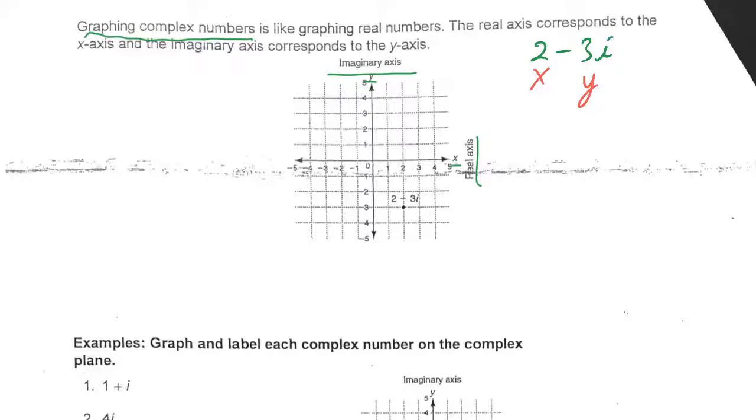If my x was 2, I would go to the right 2. And if my y value was negative 3i, I would go down 1, 2, 3, and that is my point. All right? So to the right 2 and down 3. But it's to the right 2 and it's actually down 3i because it's an imaginary axis. All right? And that's all there is to it. That's how you graph imaginary numbers.